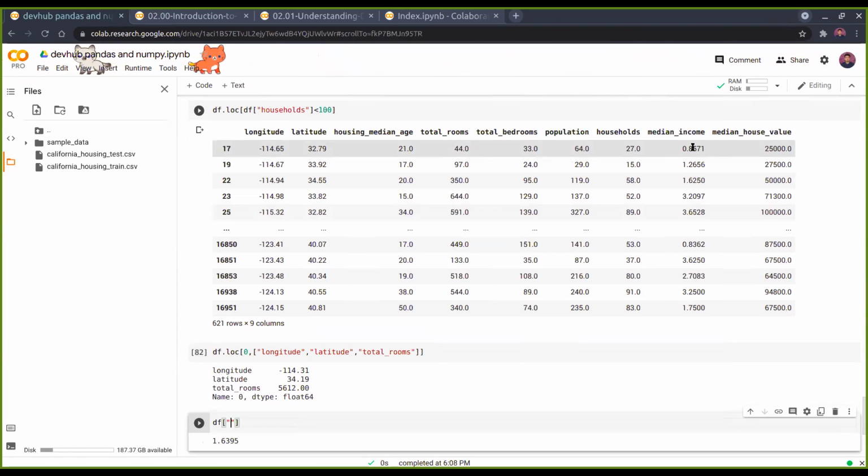median house value, median income, households. Another thing is, when you are dealing with real world data sets, not all values will be as you desire. For example, there may be various NaN values or null values present in between the whole data set. So there is another useful method using which we can extract the first valid index. Like, is null, right?